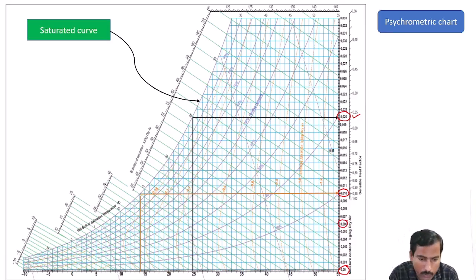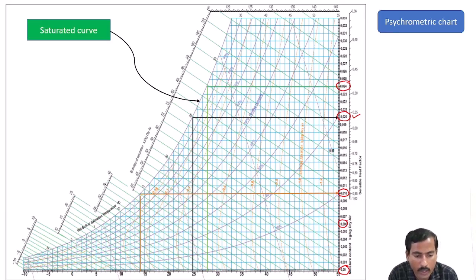Let me take the next example. I am going to take 28 degrees Celsius. I would like to ask, at 28 degrees Celsius how much water vapor it can hold. From 28 degrees Celsius, first I have to reach the saturated curve. From the saturated curve I have to go to the water vapor scale. This is the maximum amount of water vapor in terms of kg, that is 0.024 kg of water vapor.